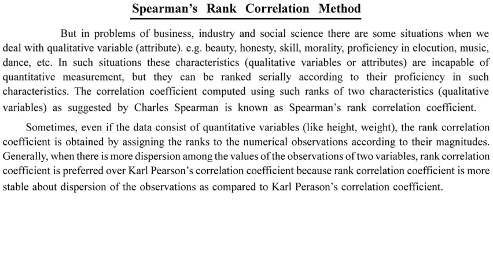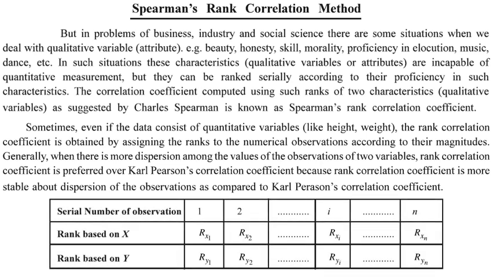Sometimes even if the data consists of a quantitative variable, which is numerically explained, the dispersion between the data is too high: thousands, lakhs, hundreds. The difference between the data is very high, and when such differences are very high, we can't use our regular correlation methods because they don't give an accurate answer. So at that point, we will convert this data into regular ranks, and then we will calculate Spearman's rank correlation. In this kind of data, it is observed that Karl Pearson's method is less effective than Spearman's method.